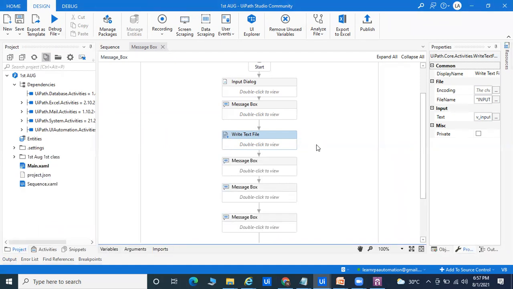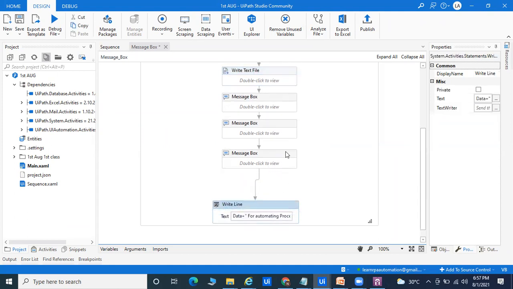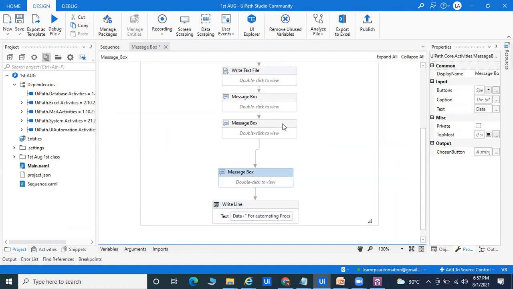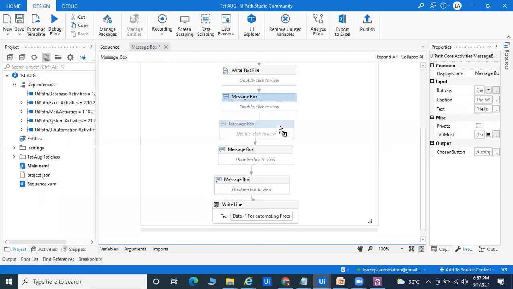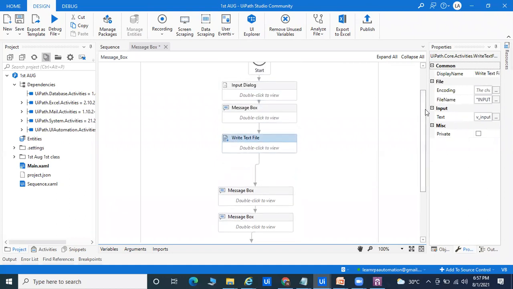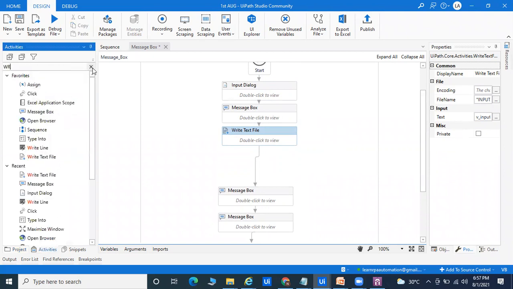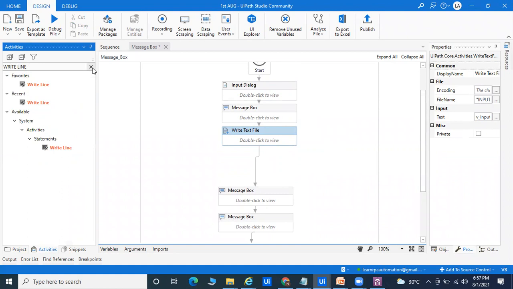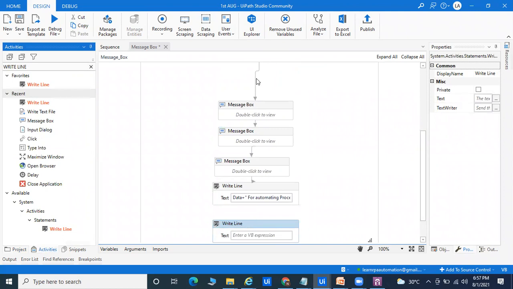And one thing I want to show you, let me give some space here right now. Okay, I want to do one thing. First, whatever we're getting in the message box, I want to display in the output panel. So that's why we'll take the Write Line activity. We'll use the Write Line activity, and in between I will keep it. So drag and drop, and I want to keep that Write Line.